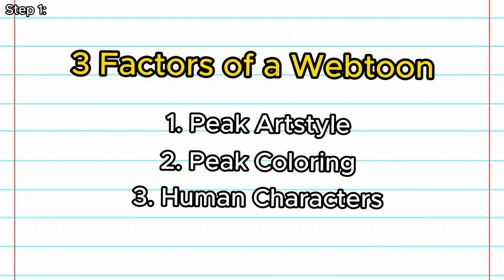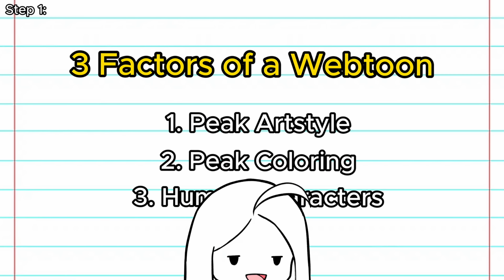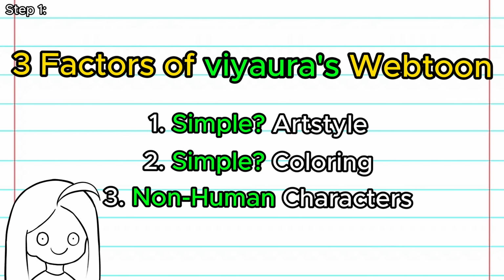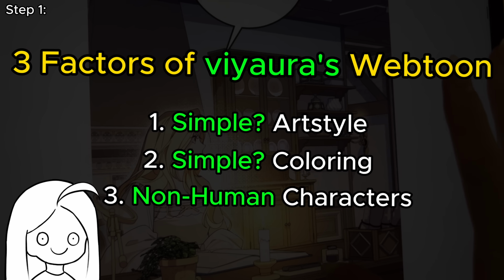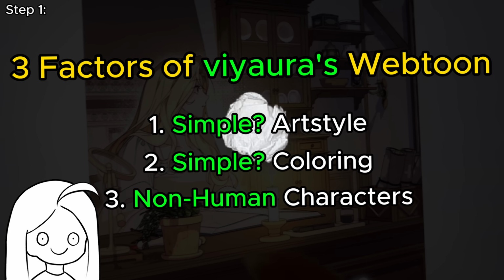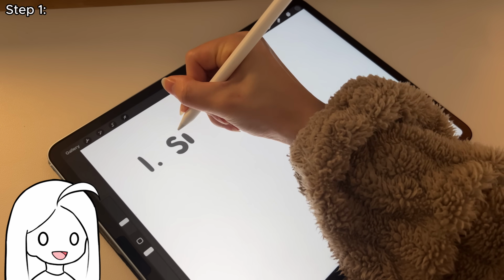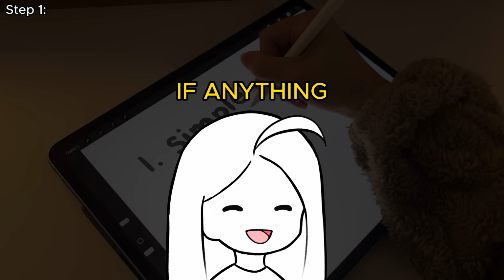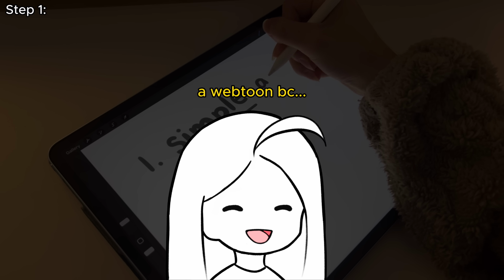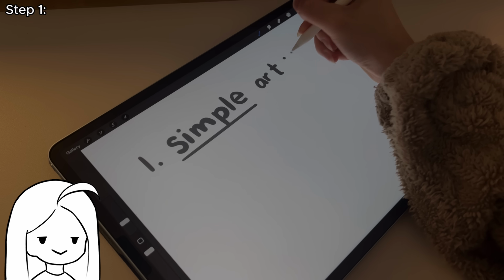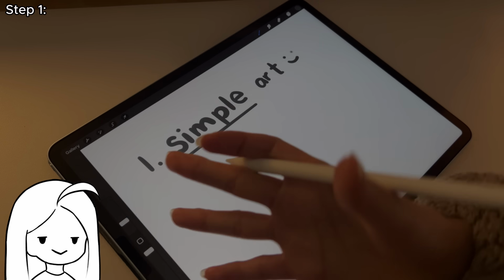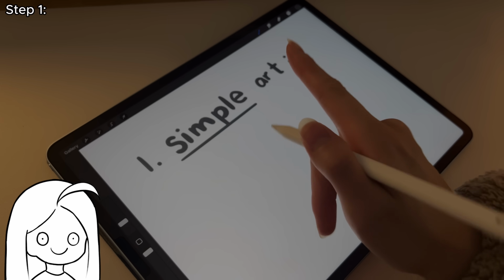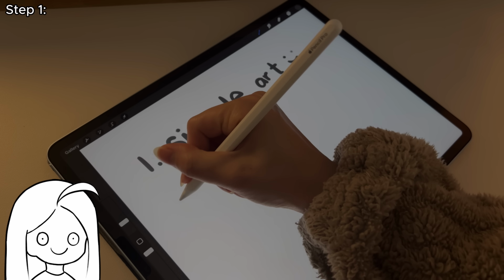Now that these 3 factors of a successful webtoon are established, you can probably guess where I'm going with this, right? So I'm going to try and do the complete opposite of these 3 things. So instead of amazing, beautiful, stunning, detailed artwork, we're gonna do simple, but not necessarily ugly artwork because I want to respect the hard work that goes into making a webtoon, obviously. If anything, I want to show how much effort it takes to create a webtoon because you guys are amazing. But I do want the art style of our webtoon to be drastically different. And instead of precise rendering, I guess the opposite would be along the lines of spontaneous, messy, almost childlike coloring.